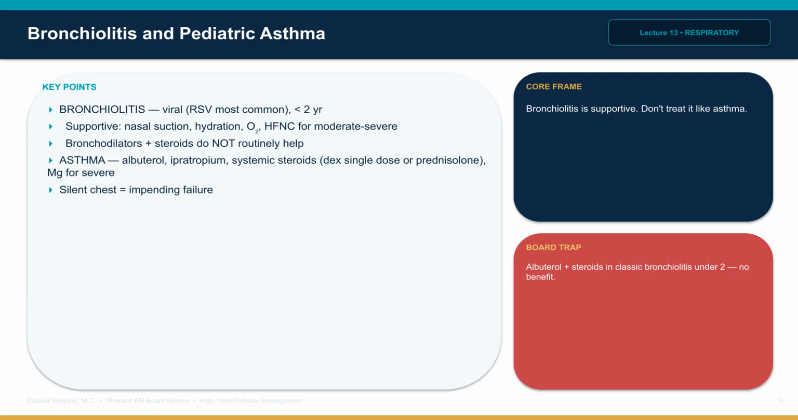Pediatric asthma is treated like adult asthma in many respects. Albuterol nebulization, ipratropium for severe, systemic steroids, dexamethasone single dose or prednisolone course, magnesium for severe. Silent chest or fatigue is impending failure. The board trap is treating bronchiolitis like asthma in a child under 2. The classic distractor on the exam is albuterol, steroids, or antibiotics for routine bronchiolitis. None of them help. Pick supportive care.